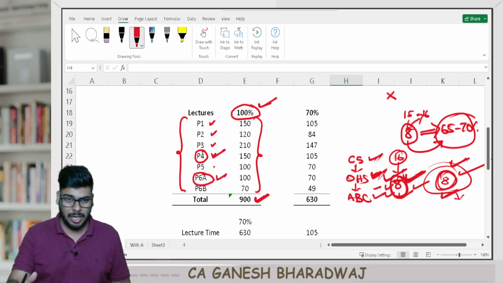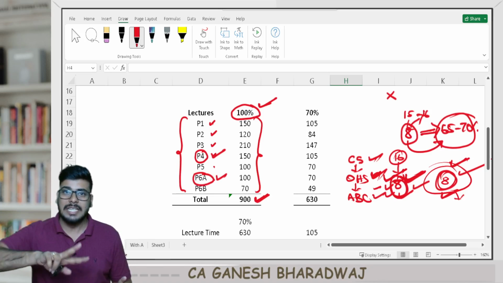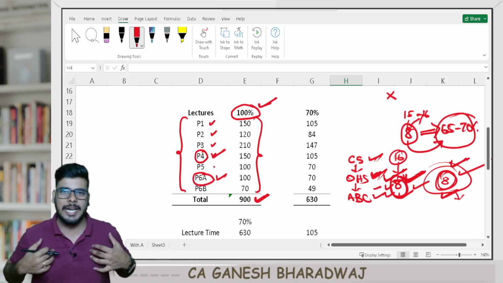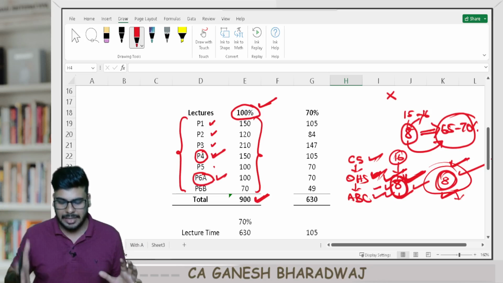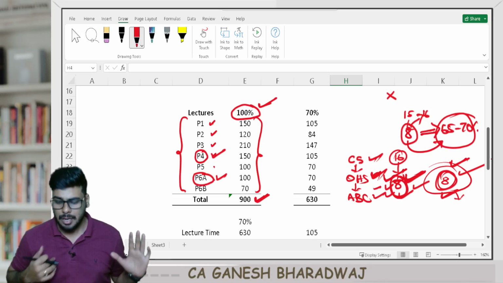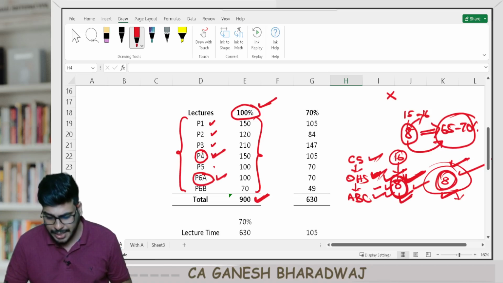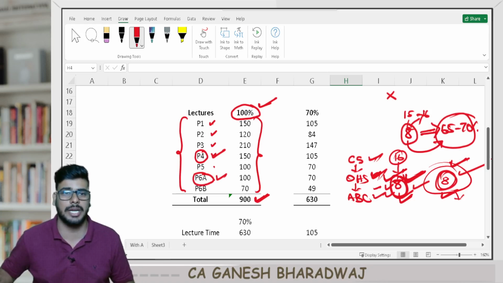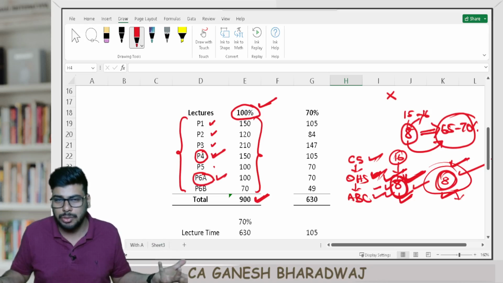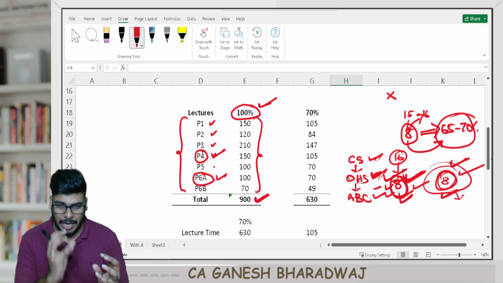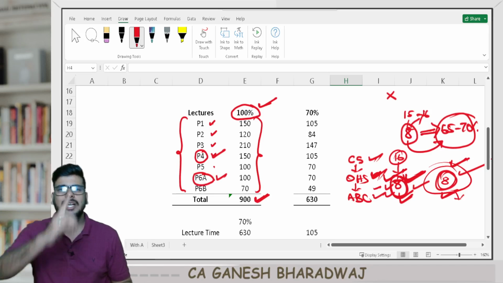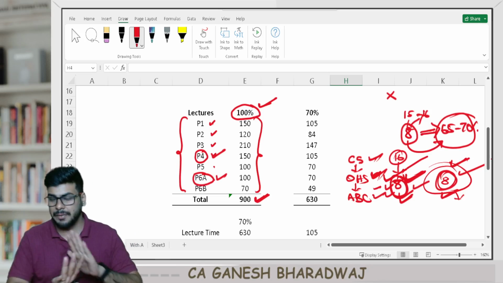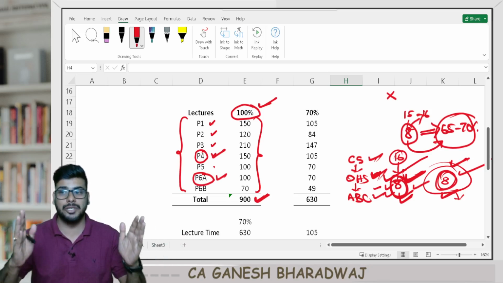But yes, right now, from May 2024 onwards, the pattern in which they are going to test is going to change. So we can only take a calculated risk. Even this is a calculated risk, because it is not necessary that they are going to test only from these 8 chapters. But what other option do you have if you are starting from scratch right now? If you want to study everything, you can't do anything properly. So strategize it, and with the limited time, definitely finish off the important chapters and then go to the other ones. Are you clear with this? By the way, this is not ABC analysis. Please do not fall for it.